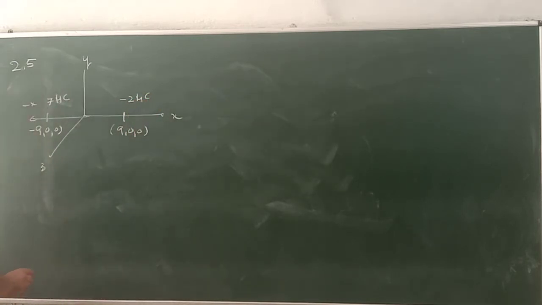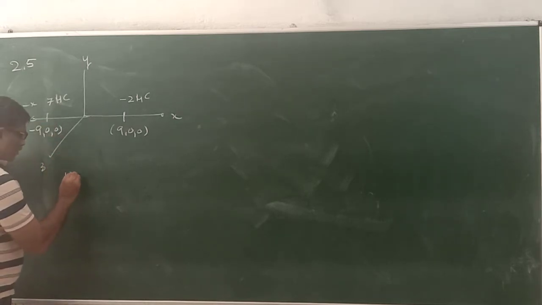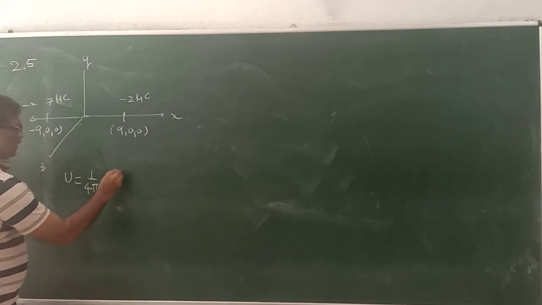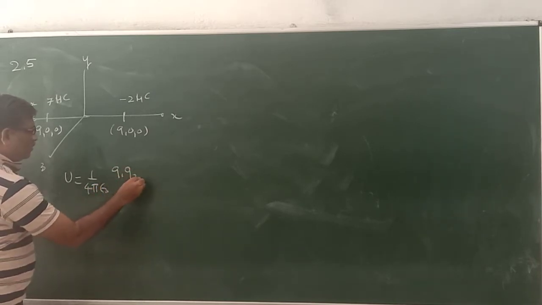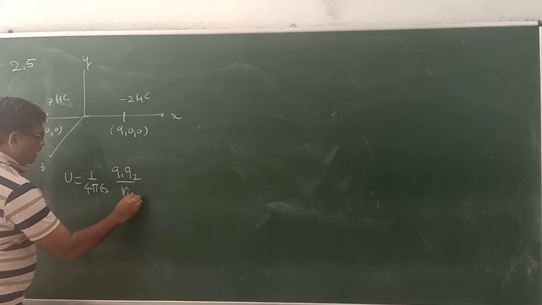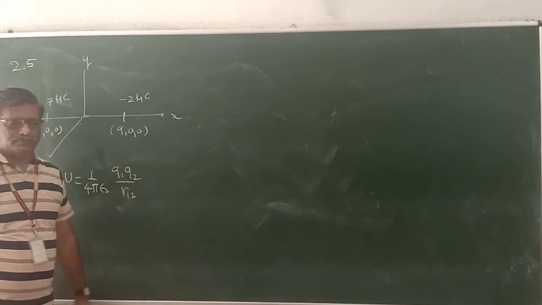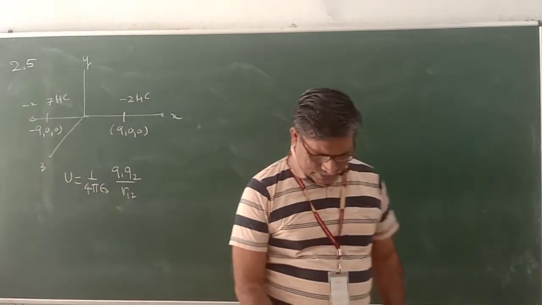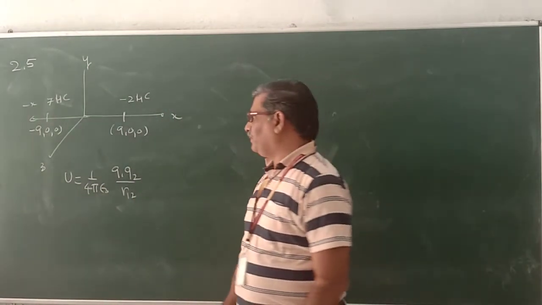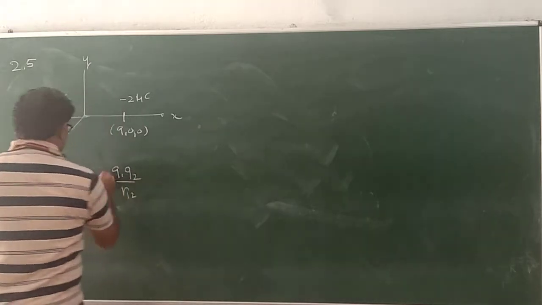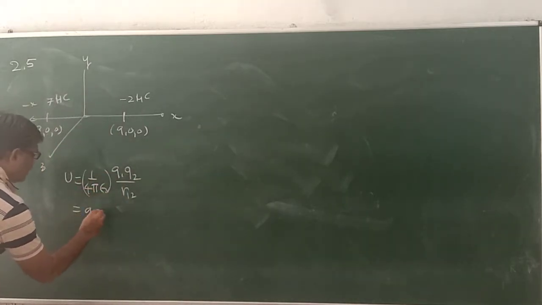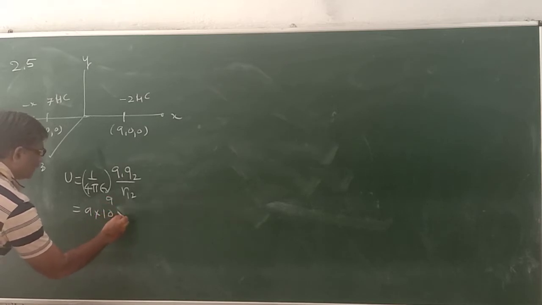We all know energy stored is U is equal to 1 upon 4 pi epsilon 0 Q1 Q2 divided by R12. So we know 1 upon 4 pi epsilon 0 is 9 into 10 raised to power 9.